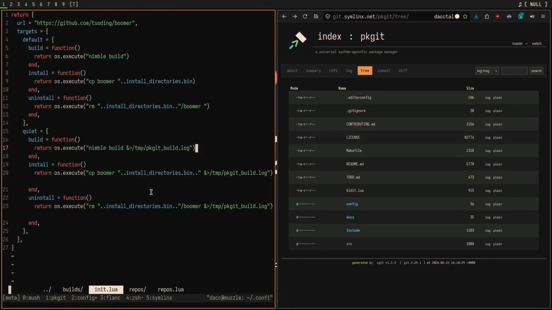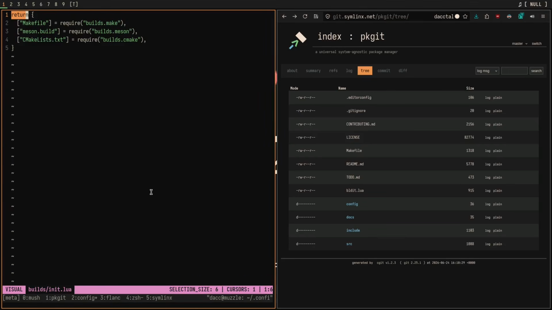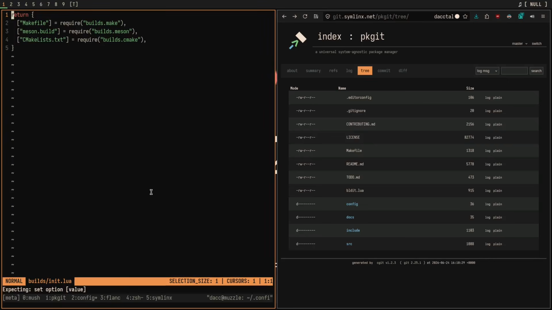I am coding now. Now that we're done with that, I want to show off the build systems table that I've done. Again, this is returning a table, and then it's assigning a makefile to another table. We're requiring builds.make. Here's builds.make. This is exactly the same thing that I showed you as a default configuration for make. So this is good. It's just set into its own file so that it's really, really easy to read and really easy to append to.